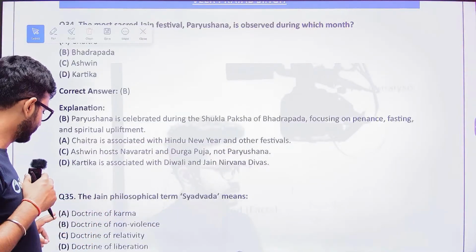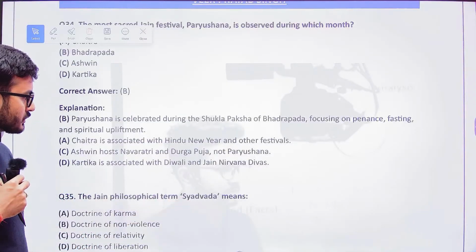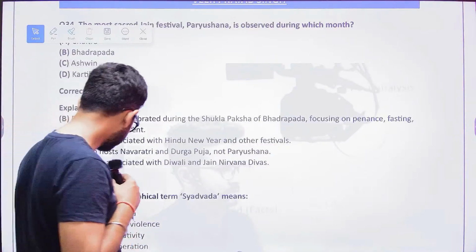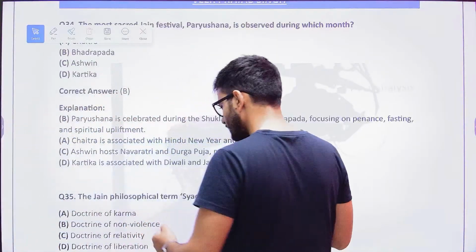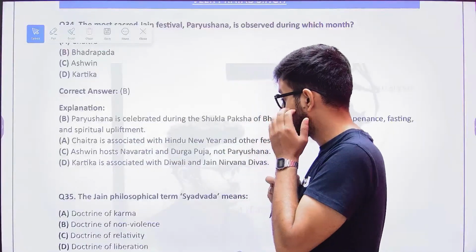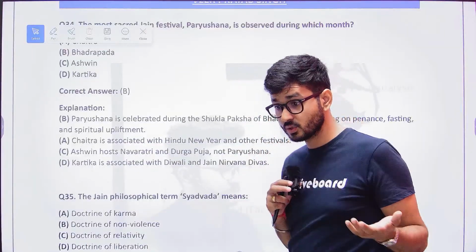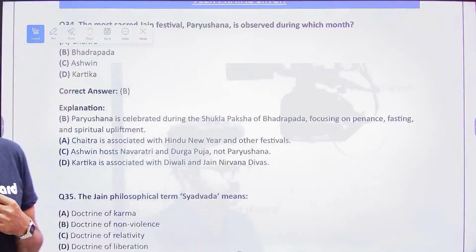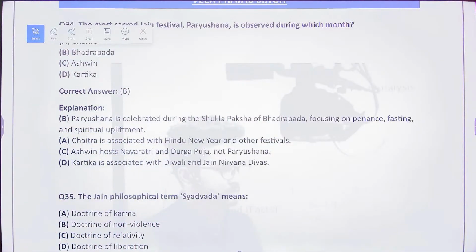Now, the Jain philosophy term Syadvada means what? The doctrine of karma, the doctrine of non-violence, the doctrine of relativity, or the doctrine of liberation. I just told you about Anekantavada. Now, what do you believe is the answer to this? Come on. What do you think is the answer? B, that means doctrine of non-violence.